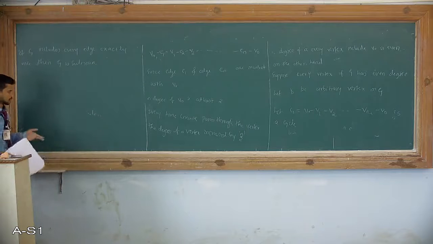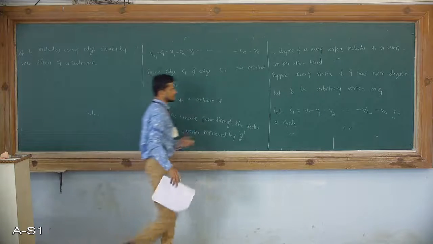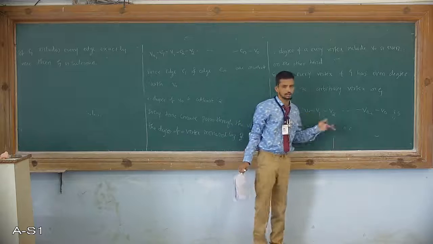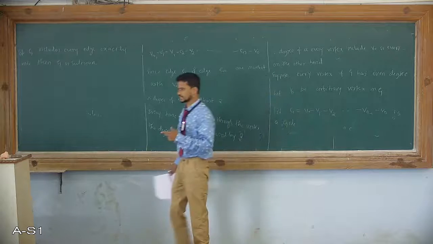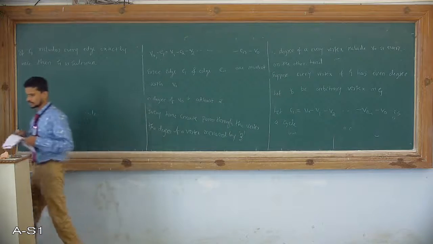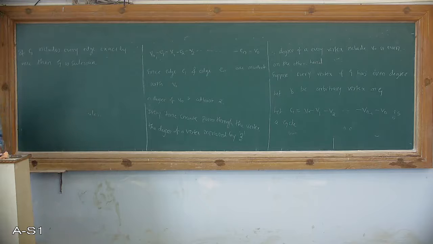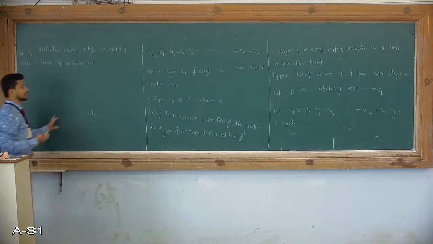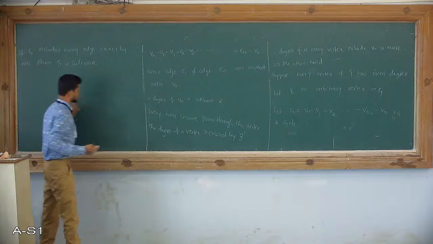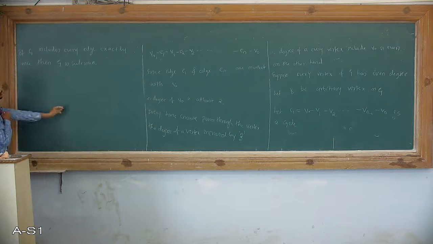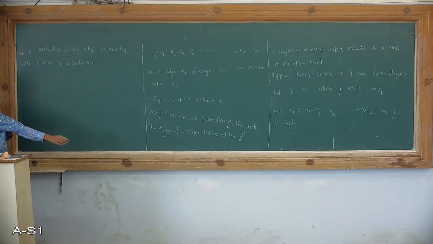The cycle may include every edge or may not, but if it includes every edge exactly once, then we can say it is Eulerian. There is a chance that C1 may not have every edge exactly once. So now my assumption is that C1 does not have every edge exactly once. In other words, C1 is not an Eulerian circuit.